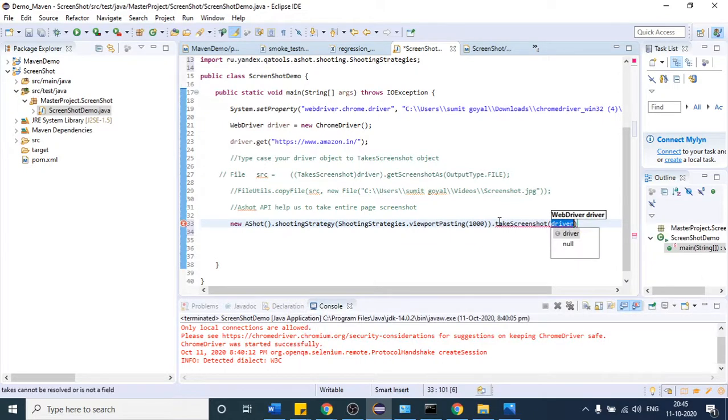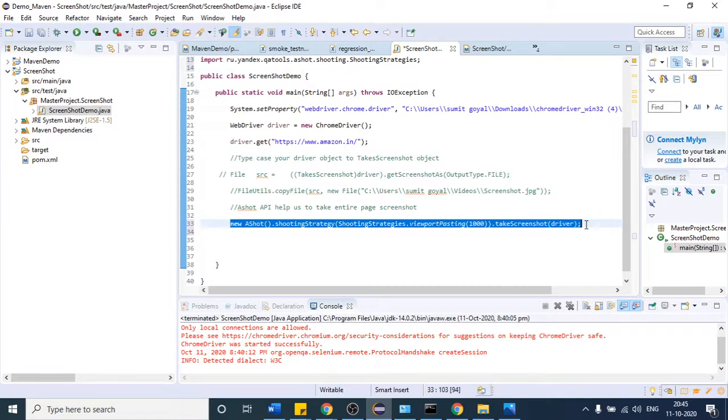So you can go with this one and provide your driver object. So our driver object is this. So provide it here. Okay. After that, this line is going to take the screenshot. So let us understand this line one by one again.